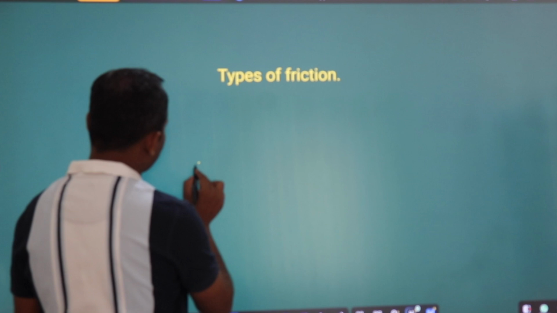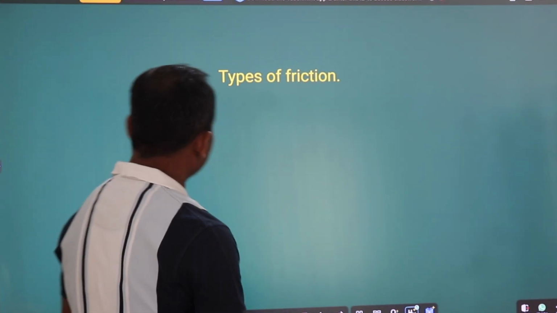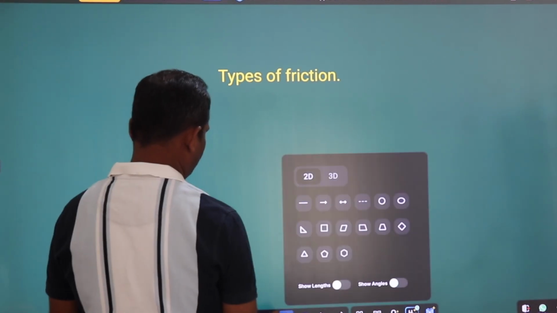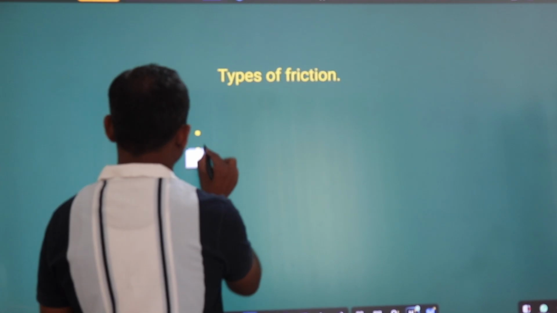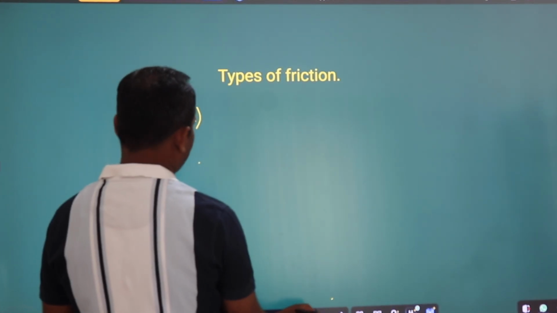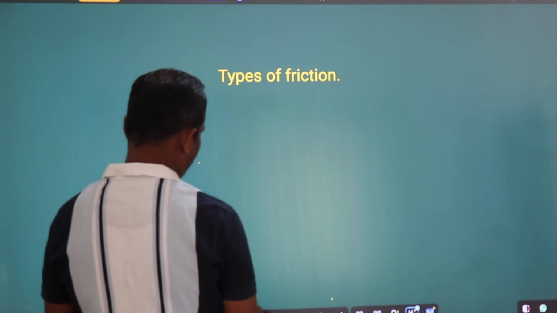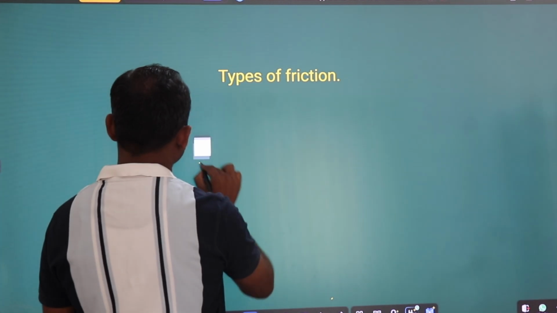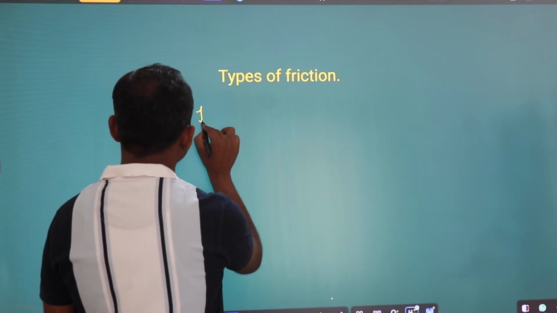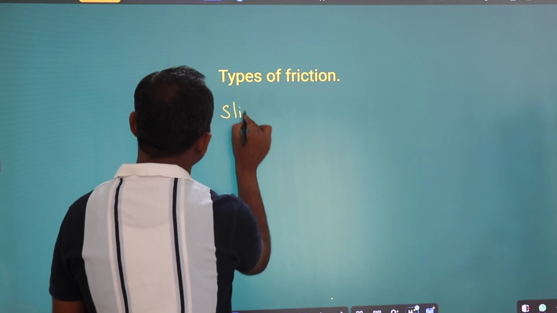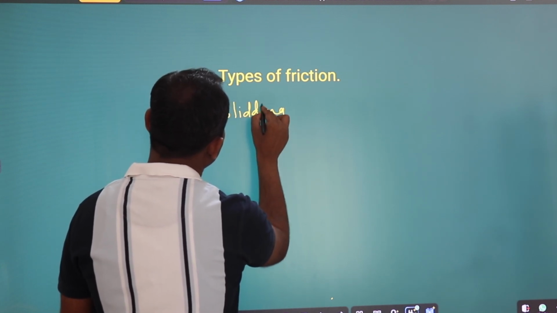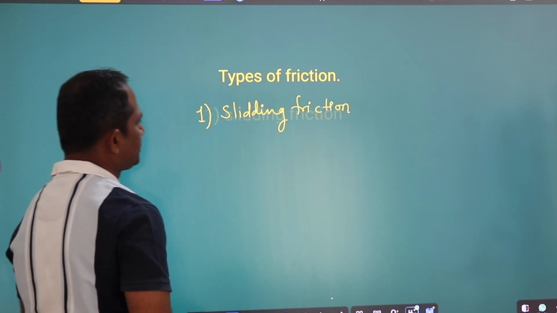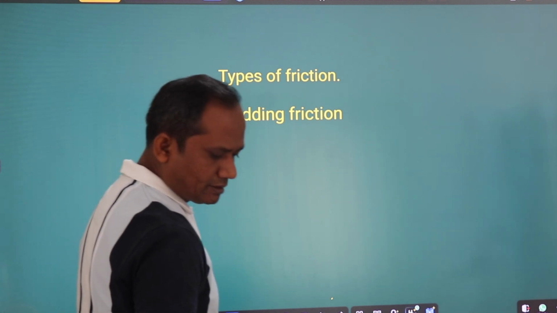First is sliding friction. Second type of friction is rolling friction.